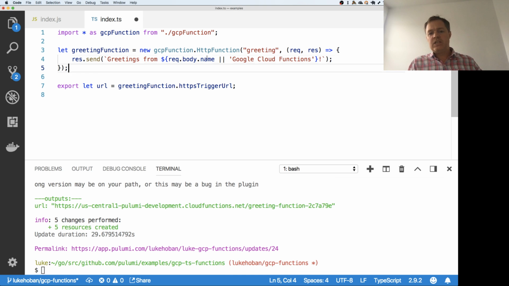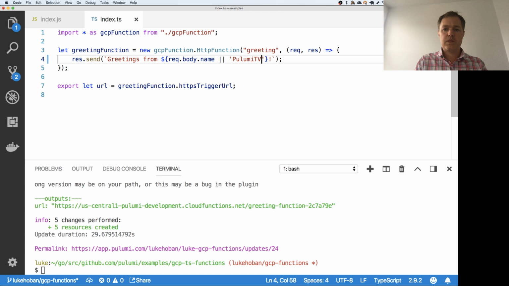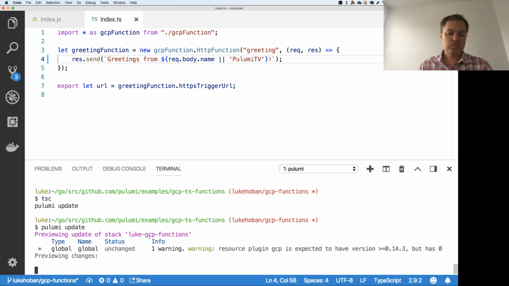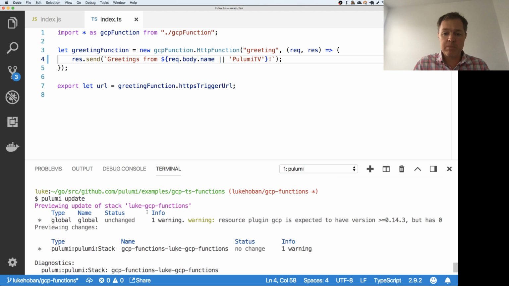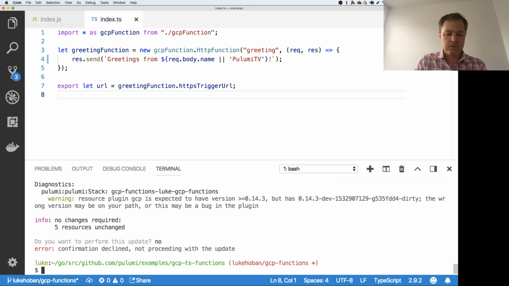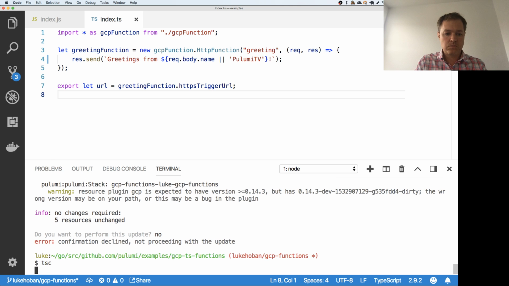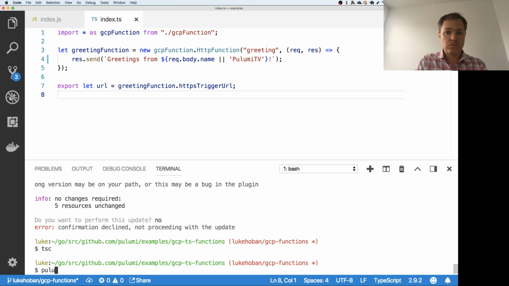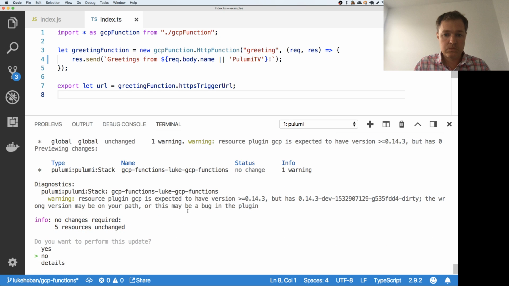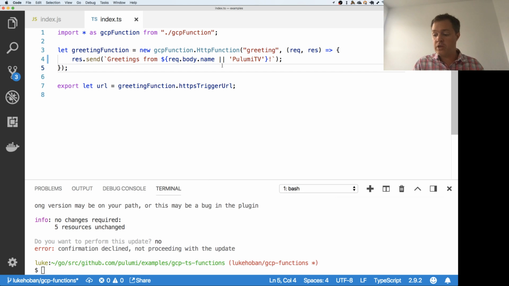And just like with everything else in Pulumi, if I make some change to this and say, hey, this is going to be Pulumi TV, compile that, and then update, we'll see here that Pulumi knows to make just the minimal changes it needs to. Oh, did I not save that? I don't know why we're not actually seeing an update there. But if I make some changes here, we would expect it to only show the changes that actually need to be made as part of this particular update.